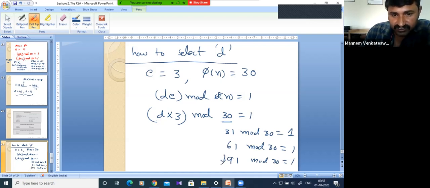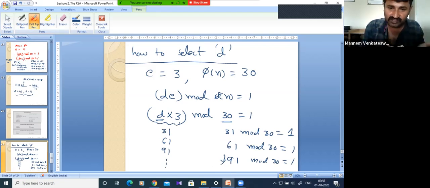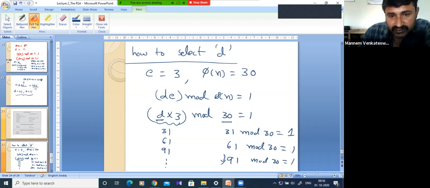So we can choose the multiplication to be either 31, 61, 91 and so on. Which combination will give this? We have to choose the D value. Now 3 is fixed. How do we get D? If I take 10, it is 30 only. If I take 20, it is 60 only.